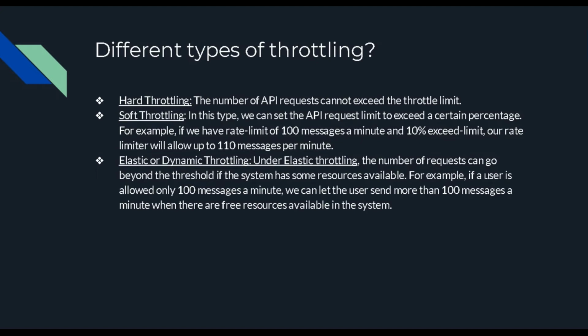There comes one more way of throttling, that is elastic or dynamic throttling. For the soft and elastic dynamic throttling, we have some algorithms on which we decide whether we want to consume or not.